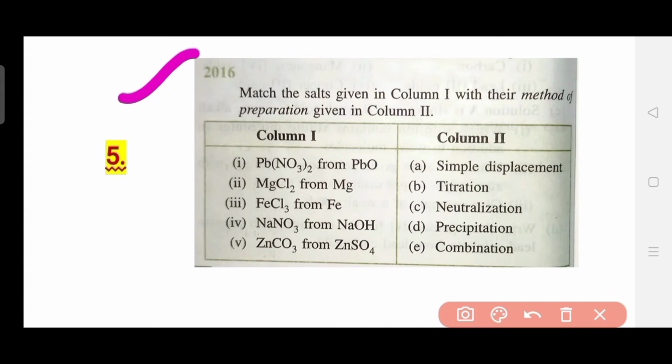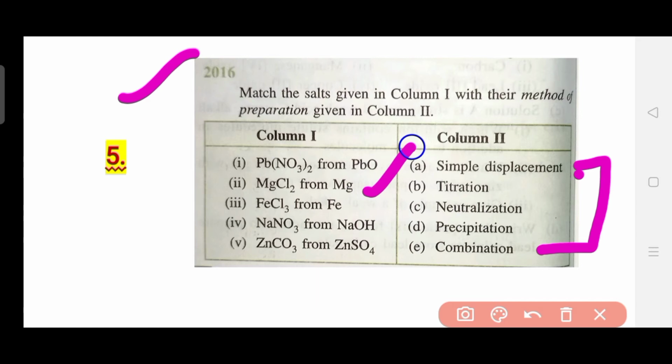So if lead nitrate has been prepared from lead oxide, then which type of equation has been used for the preparation of lead nitrate? And if magnesium chloride has been made from magnesium, then which kind of equation was used? Whether simple displacement, titration, neutralization, precipitation, or combination. So you can definitely refer to the different kinds of chemical equations and easily get the answer for